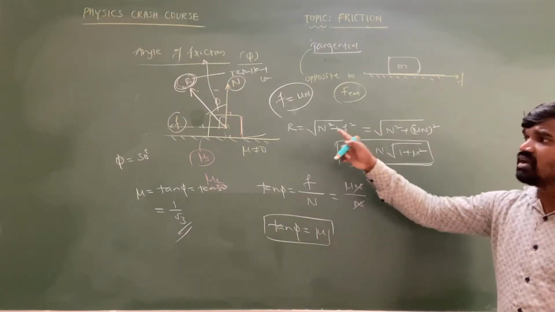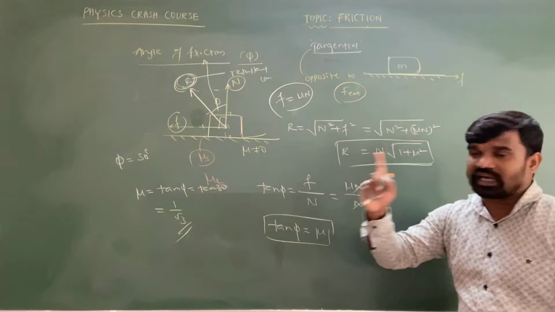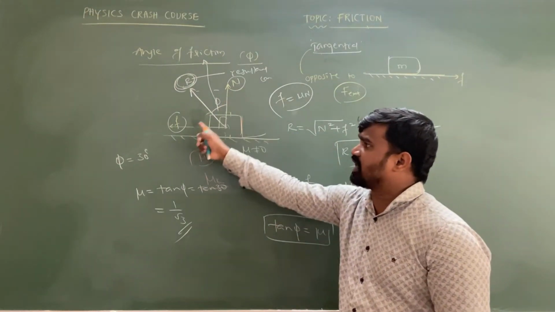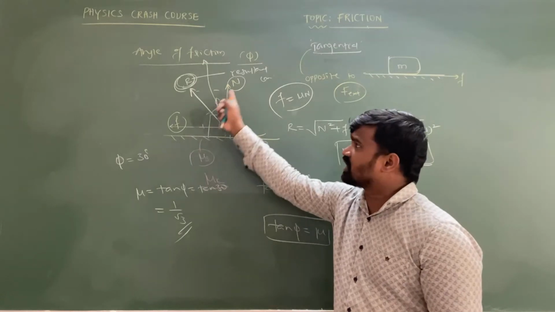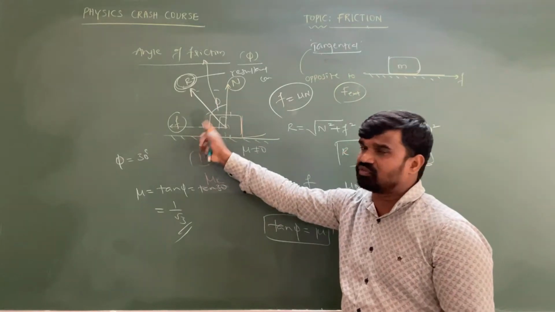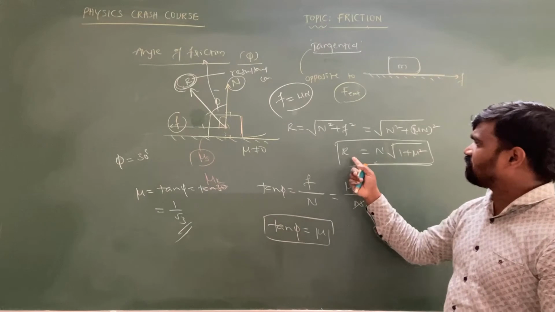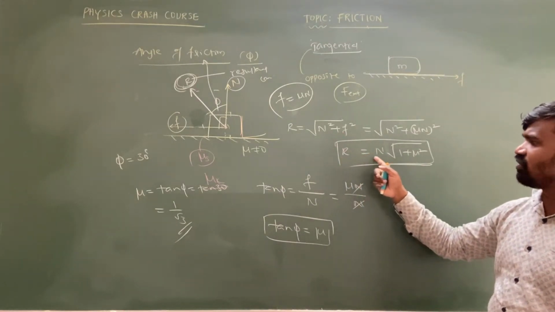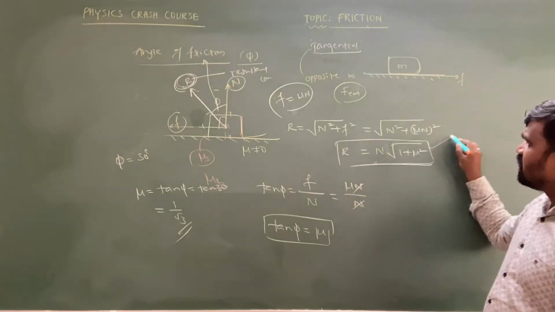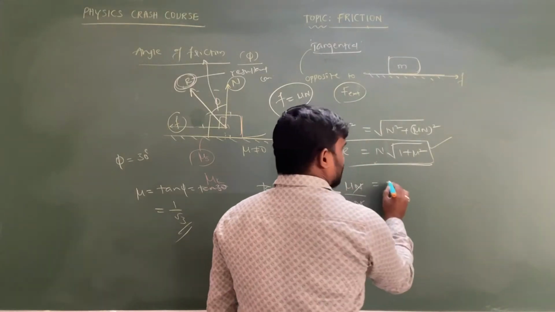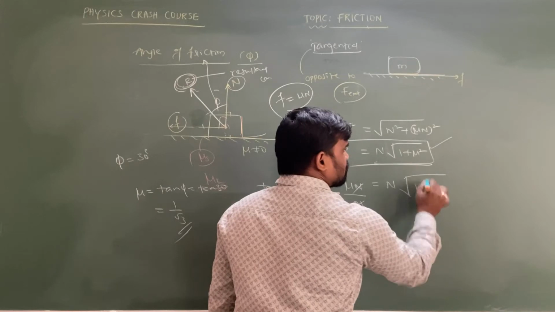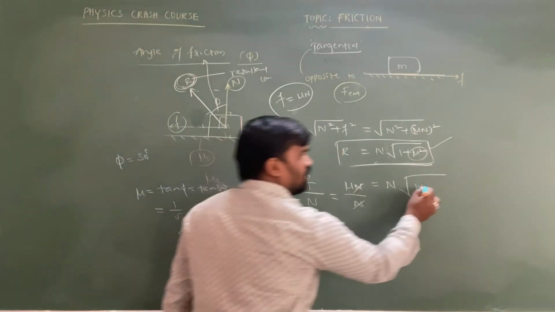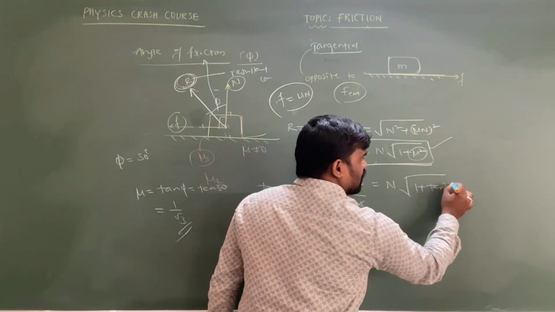If there are two perpendicular forces acting on the object when it is placed on a rough horizontal surface, one is the normal reaction and one is the frictional force. The resultant of the normal reaction and the frictional force is the resultant contact force. The resultant contact force is equal to root of N square plus F square, or N into root of 1 plus mu square. Here you can also write one more important point. N into root of 1 plus mu square, where mu is equal to tan phi, then mu square is equal to tan square phi.